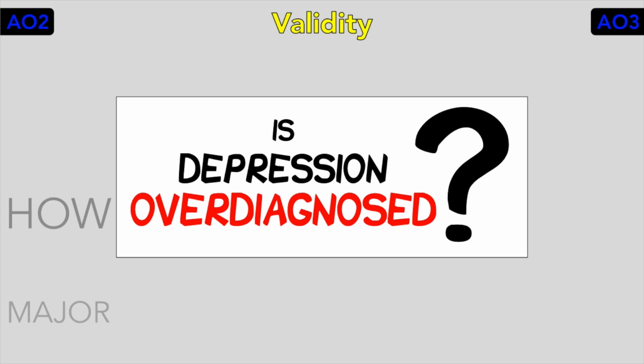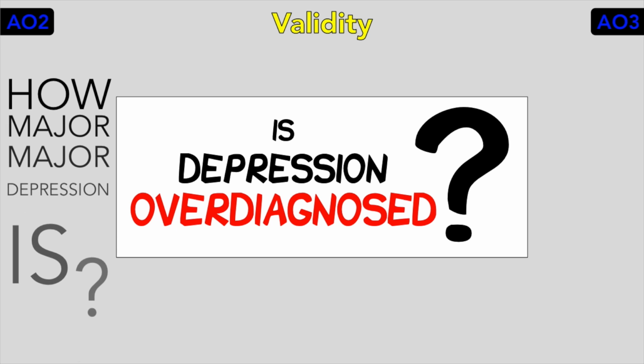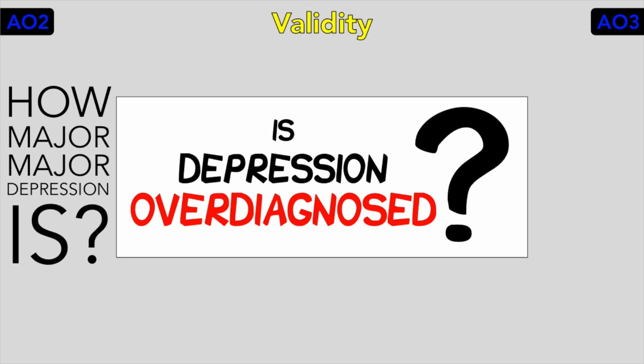Firstly, how major is the major depression? The DSM requires 5 out of 9 criteria, but do note that there is no real research evidence for this. They just picked 5 because it's more than half of 9. A diagnosis can be made on the basis of milder symptoms: low mood, loss of pleasure, loss of energy, reduced concentration and insomnia. Some research found that all of these occur in transitory mood states in response to environmental stresses